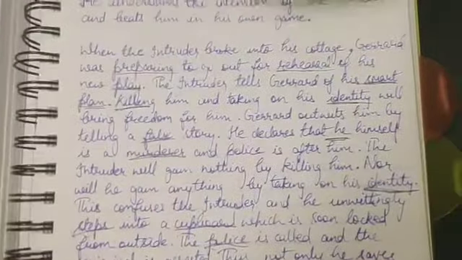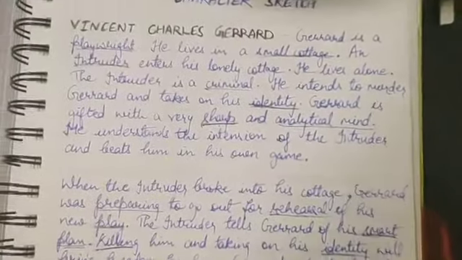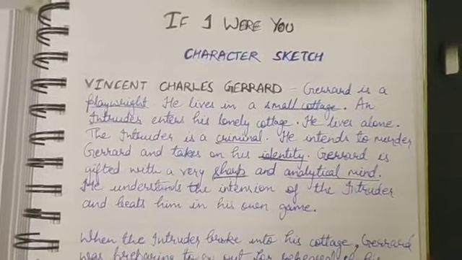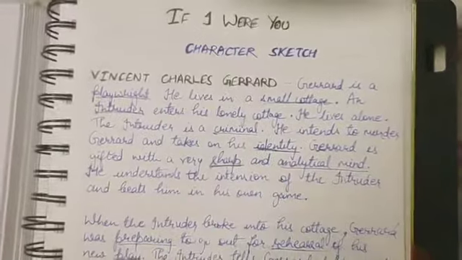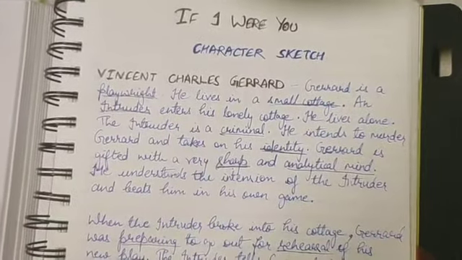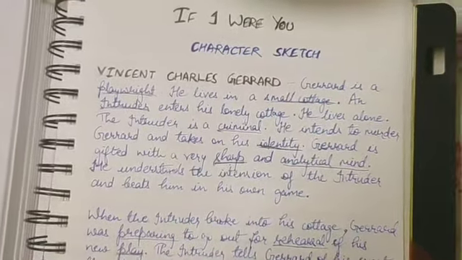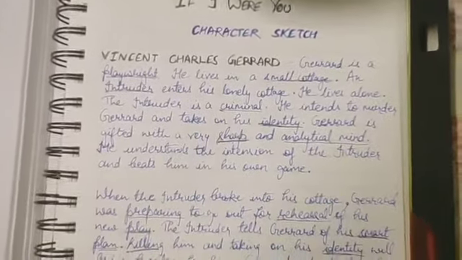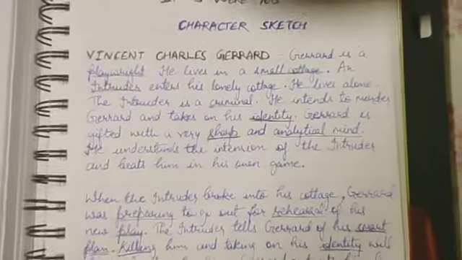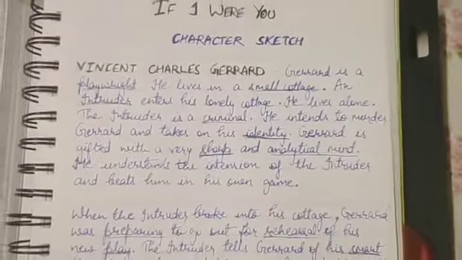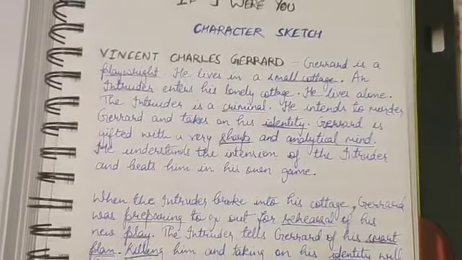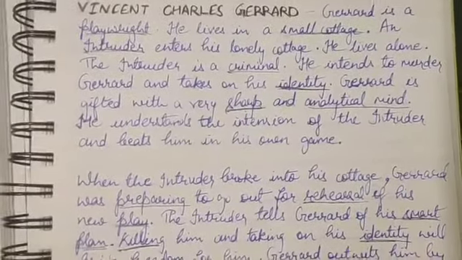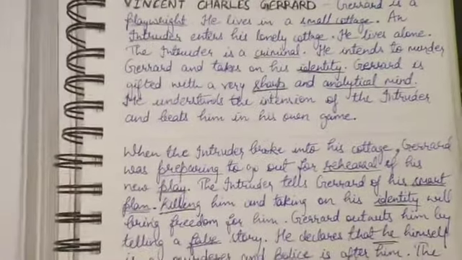Okay, so I hope this summary is also clear to you. We have seen many things here. We have seen first of all the character sketch. We have seen who has written this drama. Again I'm repeating, it is Douglas James who has written this drama come story. And we have seen the characteristics of our protagonist who is the hero of the story, and we have seen the character sketch of the intruder also at the same time.